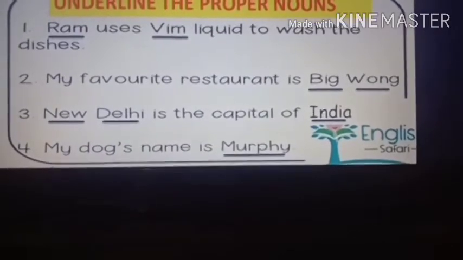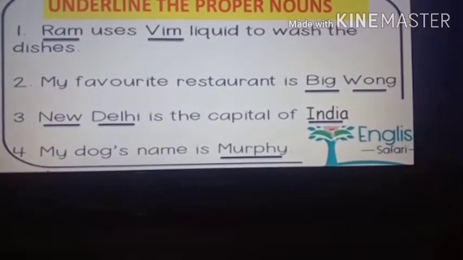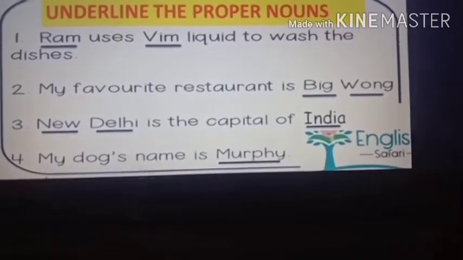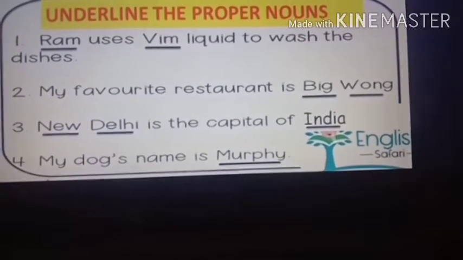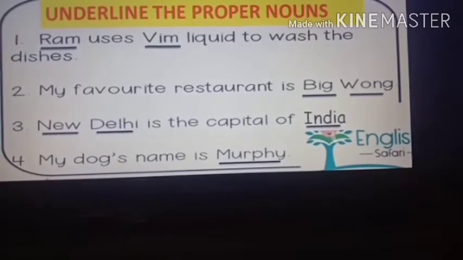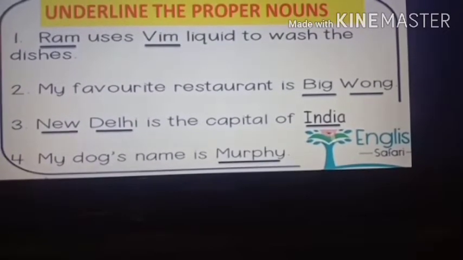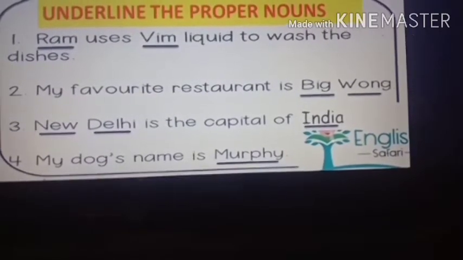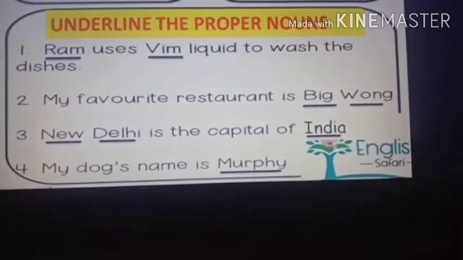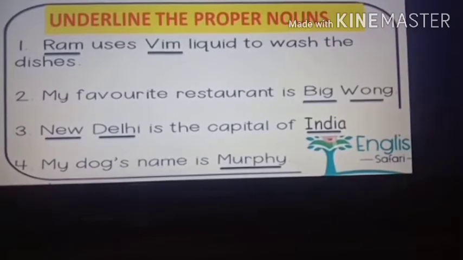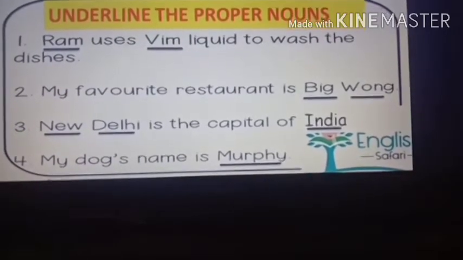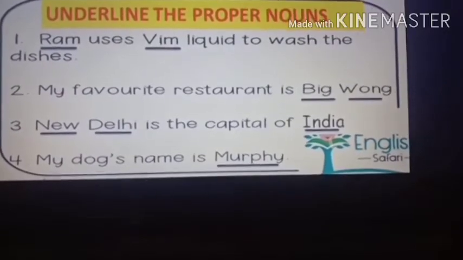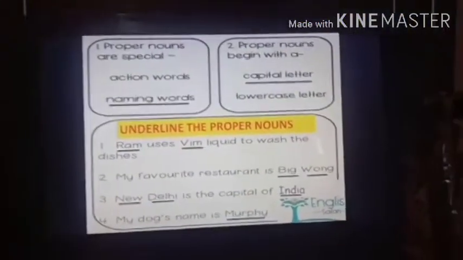Like Tommy is the name of a dog. So Tommy is a proper noun. Then Pussy is the name of a cat. So Pussy is a proper noun. Then whatever names are given to animals. Now what is that? Mittu. Mittu is a name given to a parrot. So Mittu will also be a proper noun. So even animals' or birds' names are also proper nouns, because they are also special names given, right? So this was the activity regarding the proper nouns.